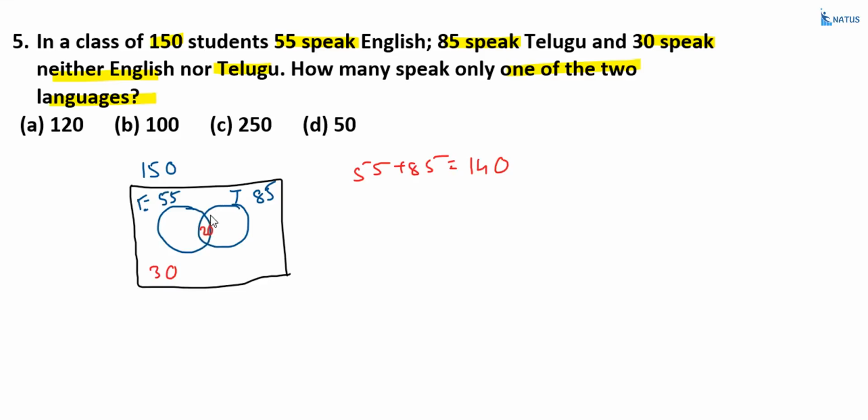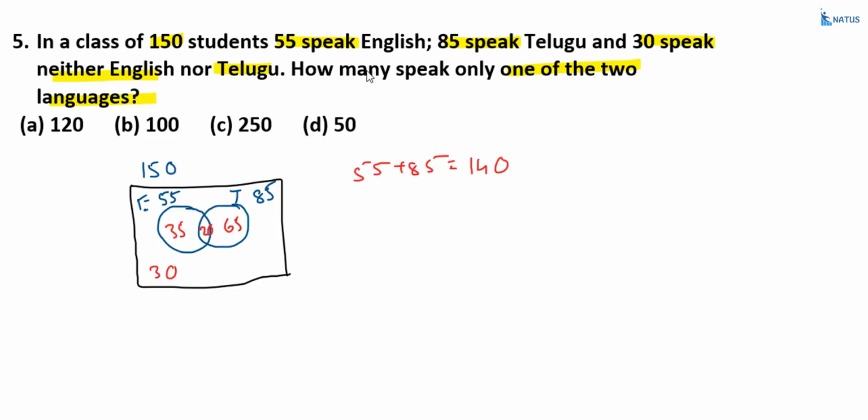Suppose this total circle is equal to 55. This intersection part is 20. What about this part? That is equal to 35. And this entire circle is equal to 85. This intersection part is 20. What about this one? This is equal to 65.